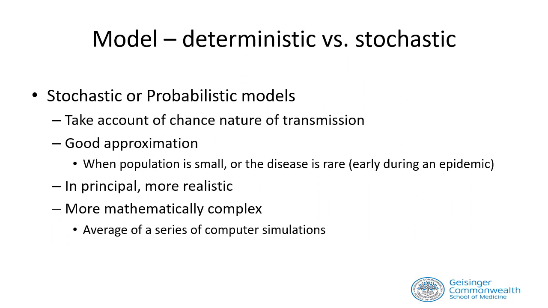A stochastic model gives us a good approximation of the transmission dynamics when the population is relatively small or when the disease is rare. However, stochastic models are more mathematically complex. A series of computer simulations are done to figure out all the possible outcomes in an epidemic.